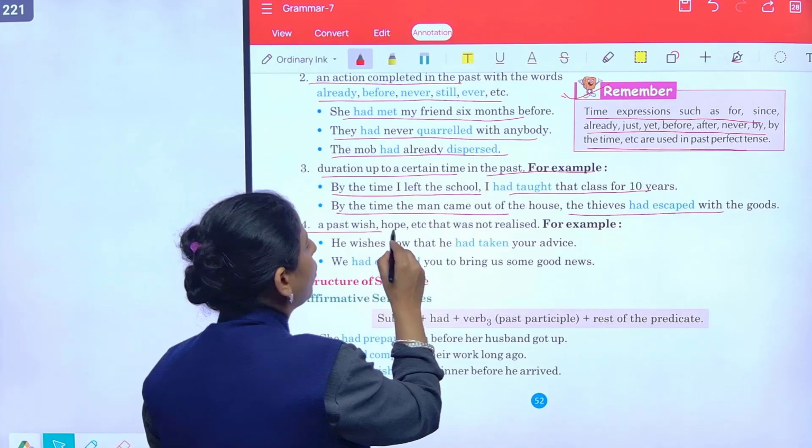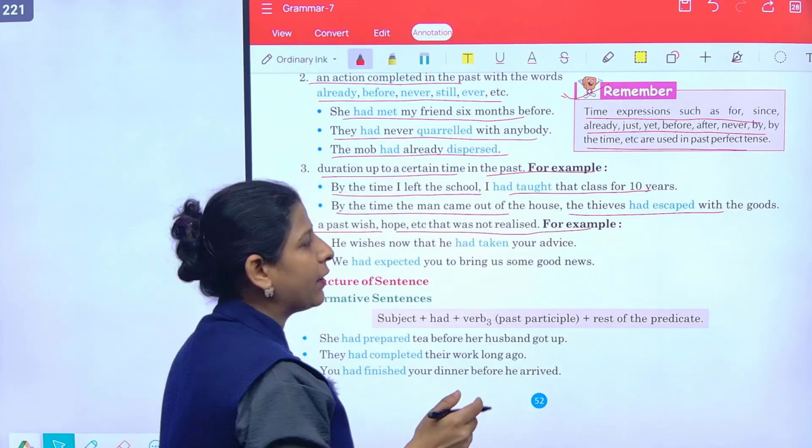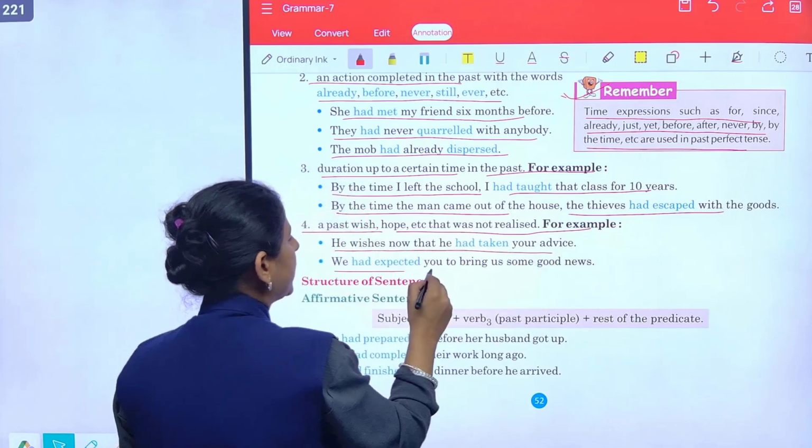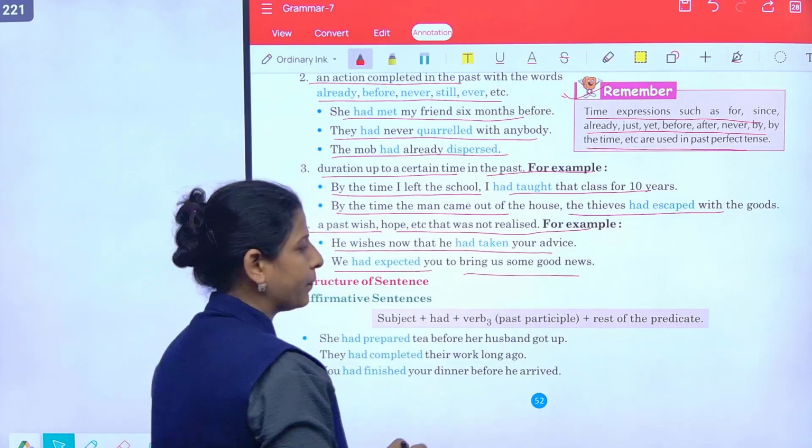A past wish, hope, etc. जो realize नहीं. Like for example, he wishes now that he had taken your advice. He had expected you to bring us some good news.